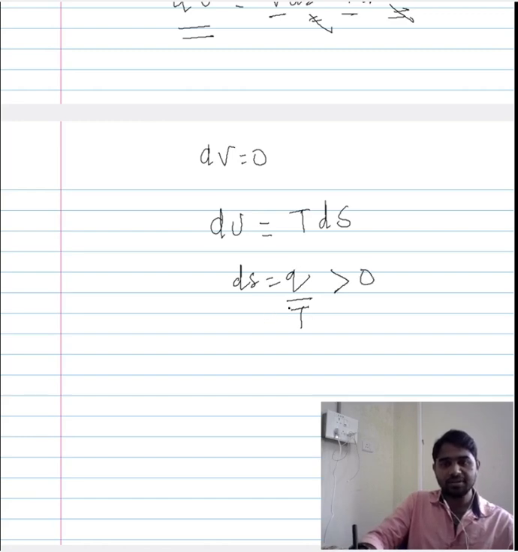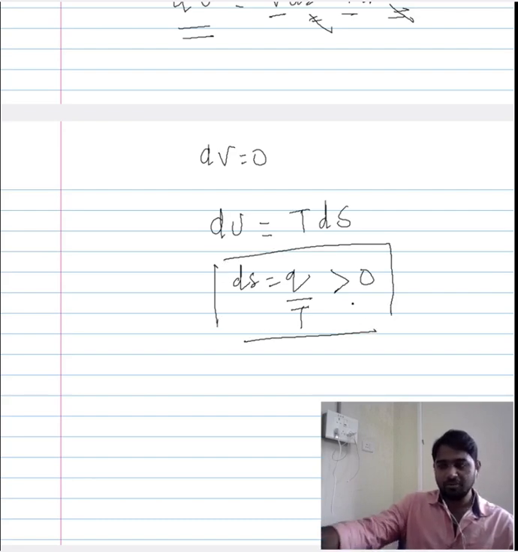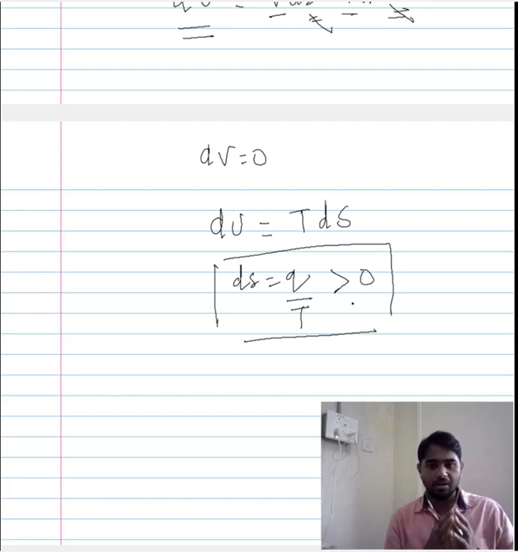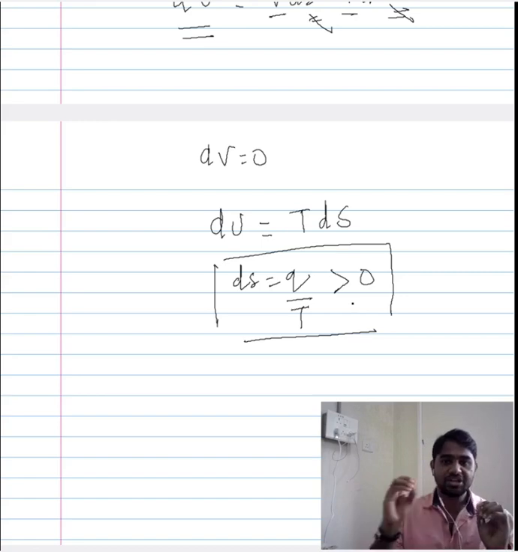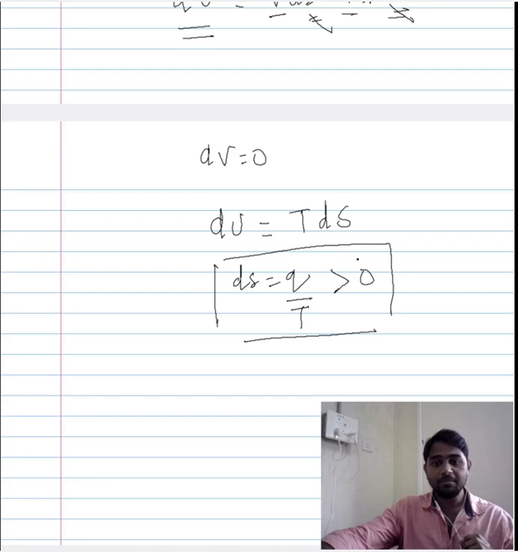These two are positive, and that means this is greater than 0, which means that for a transformation to happen, meaning if there is a new equilibrium position and the system moves from its existing position to this new equilibrium position, that would mean that the change in the entropy, based on this expression, is greater than 0. It means that the entropy increases.